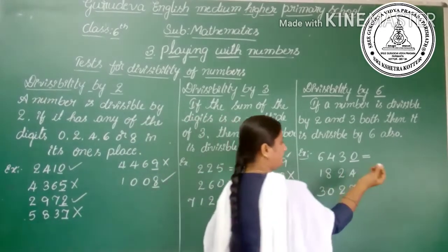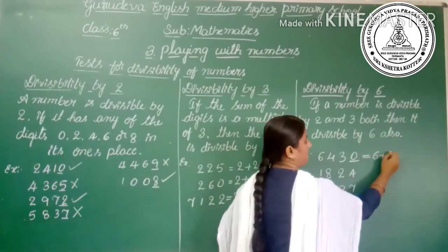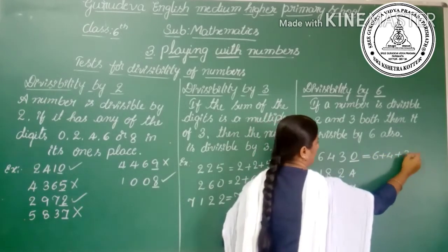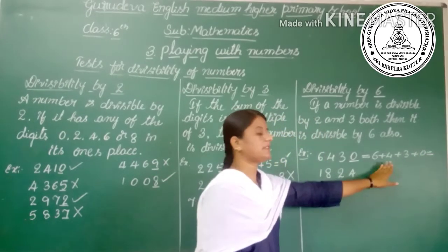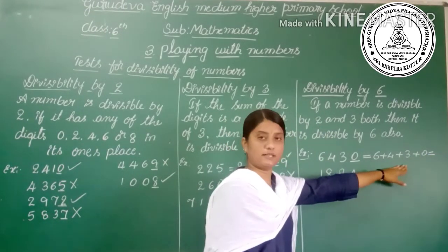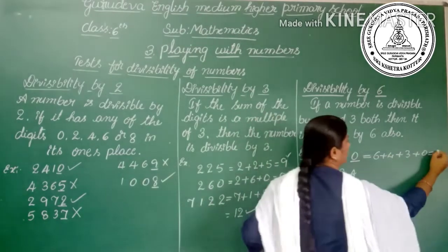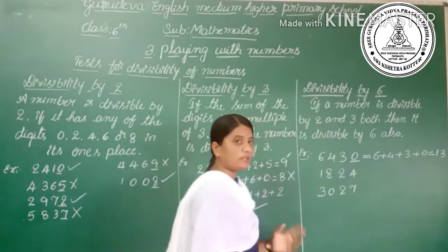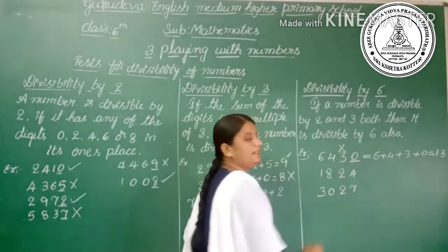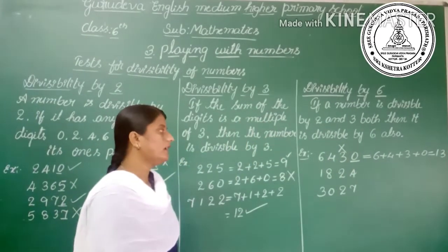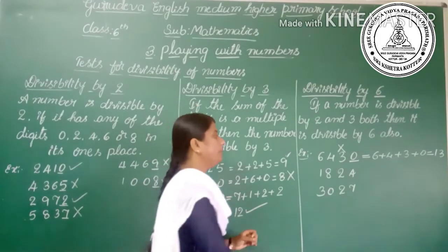Add the digits: 6 plus 4 plus 3 plus 0. What is the sum here? 6 plus 4, 10. 10 plus 3, 13. So 13 is not a multiple of 3, hence the number is not divisible by 6. Okay, then to the next example.